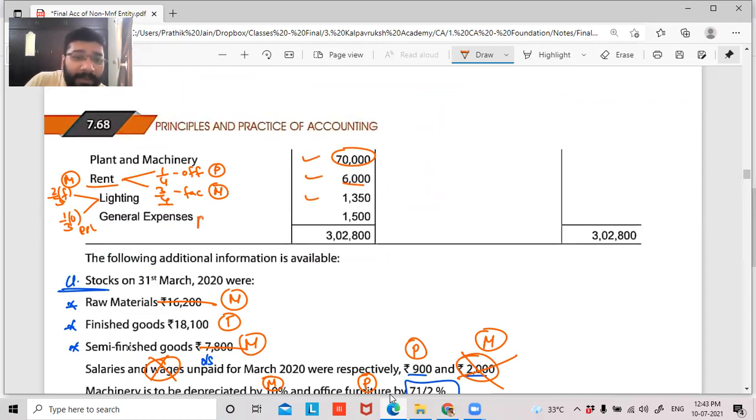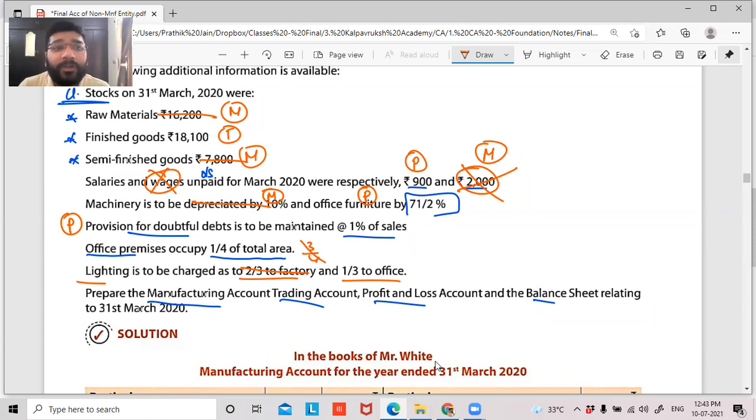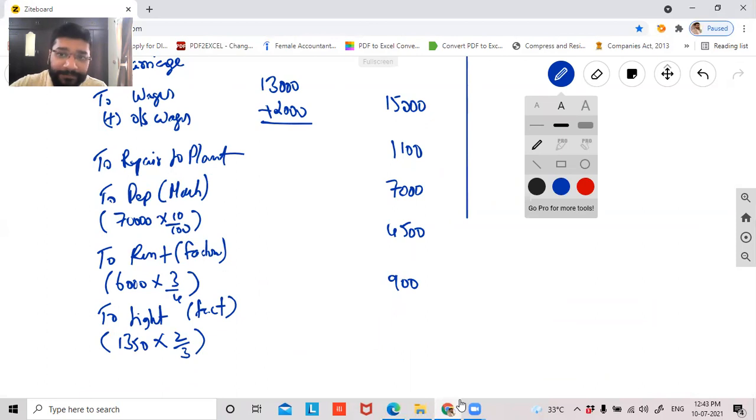General expenses will go to my P&L, guys. Coming down, I've recorded 3/4. I've recorded 2/3. So guys, can I say I've recorded all the transactions pertaining to the manufacturing account? Yes. Now let's go ahead and balance it, guys.